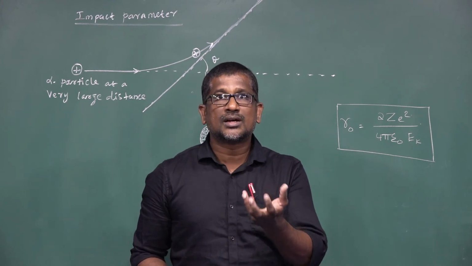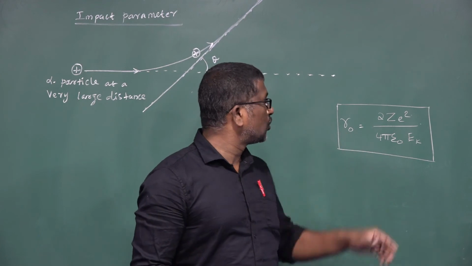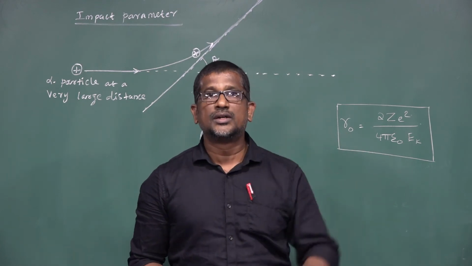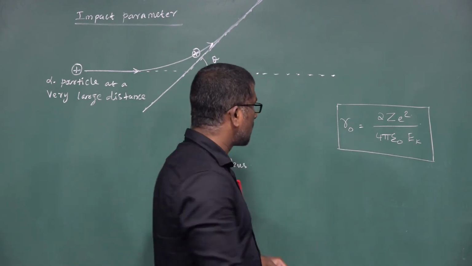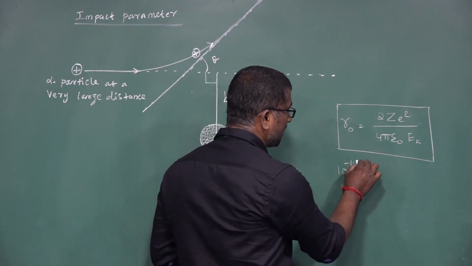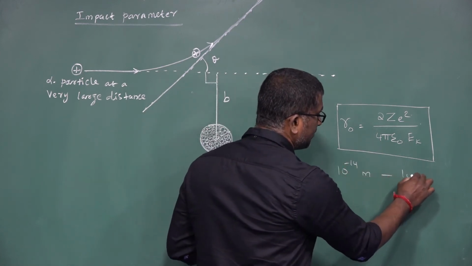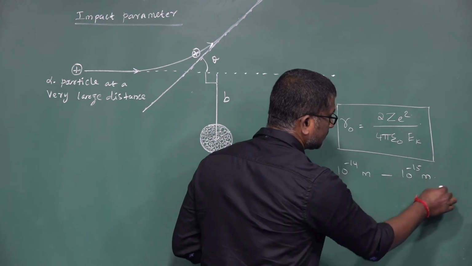And he calculated the distance of closest approach for different nuclei. The values lie between 10 power minus 14 meter to 10 power minus 15 meter.